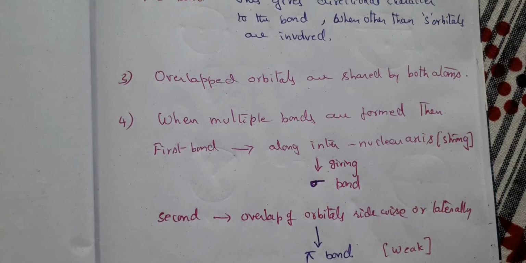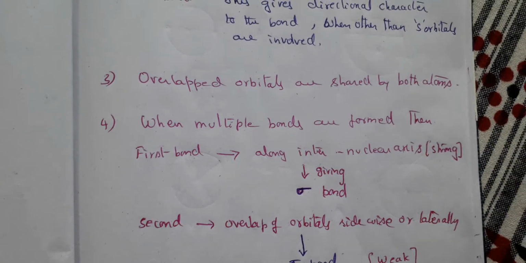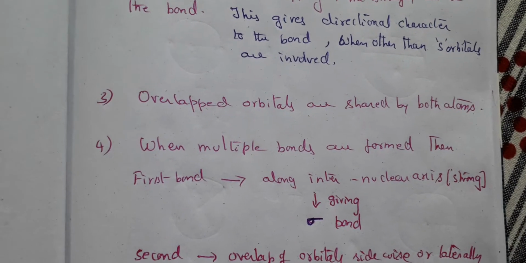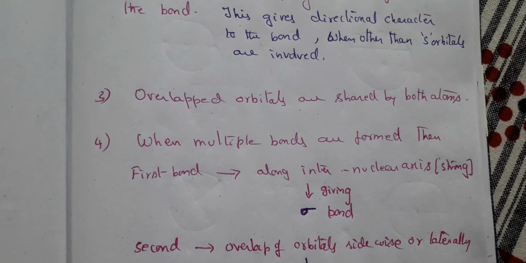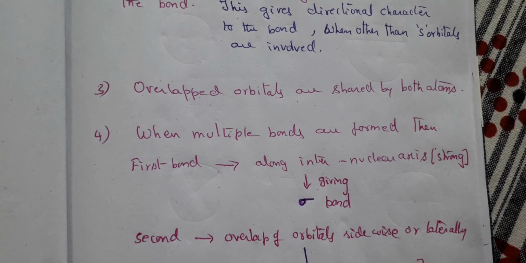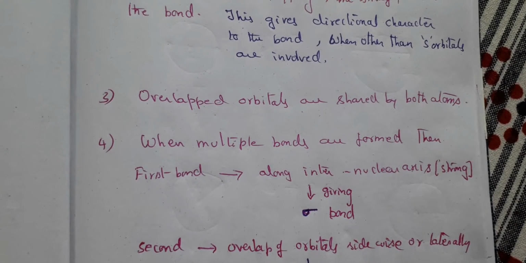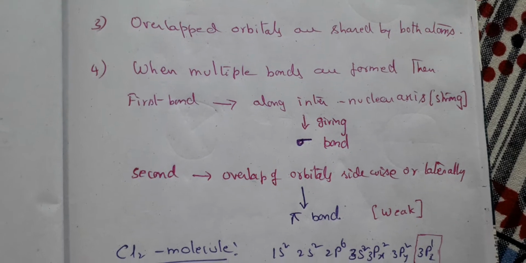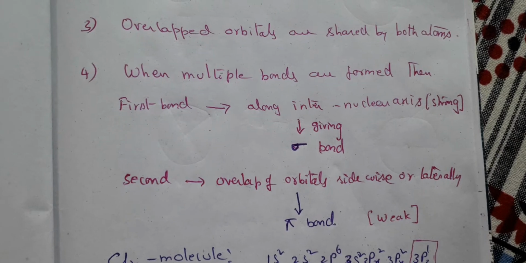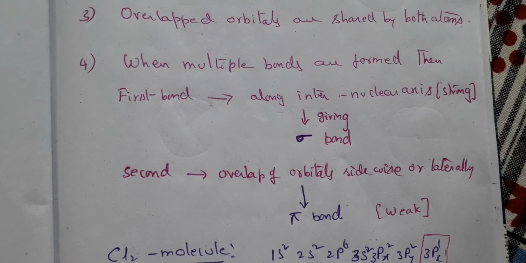When multiple bonds are formed, whenever the overlapping is along the line joining the nuclei, called the nuclear axis, the first bond is formed there, and that results in a sigma bond. It is very strong. The next bonds are formed laterally, that is sidewise, and these are called pi bonds. These are weak when compared to sigma bonds.